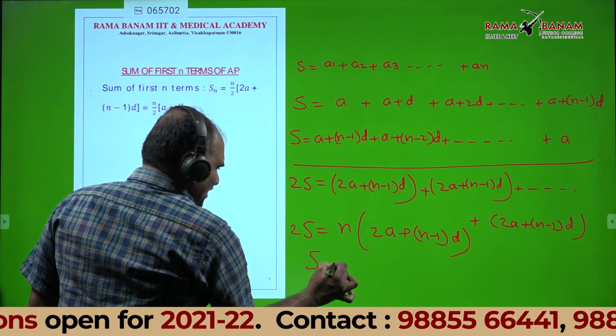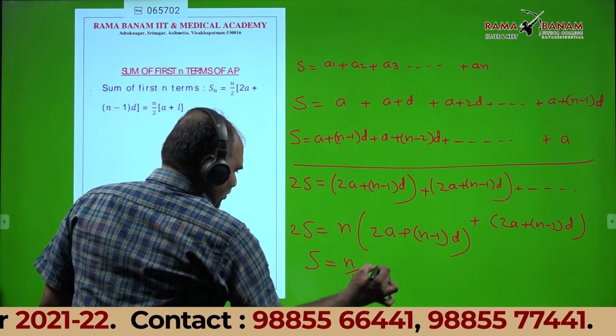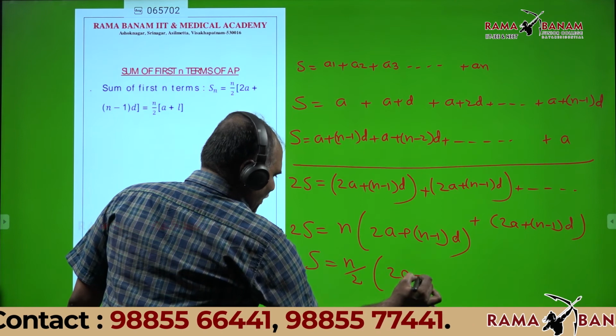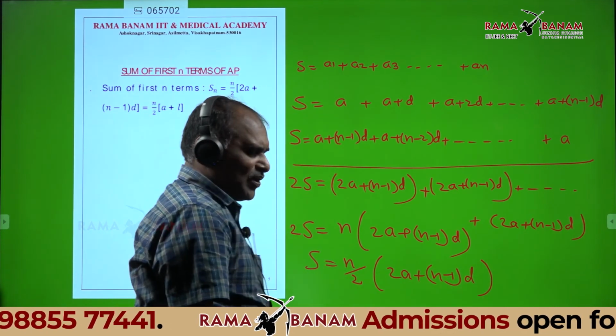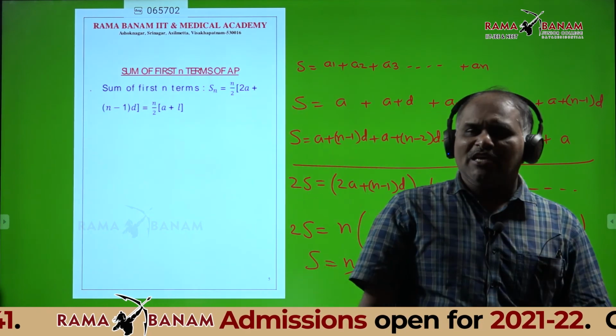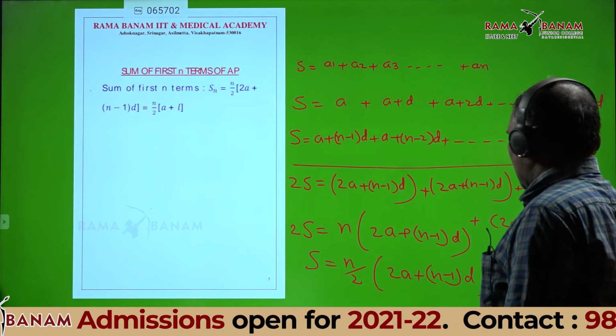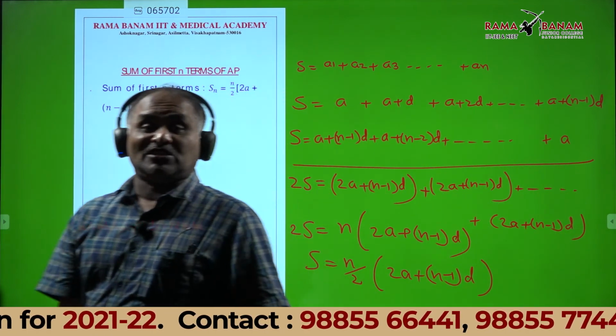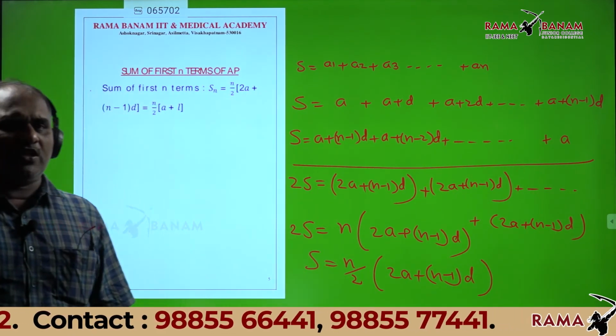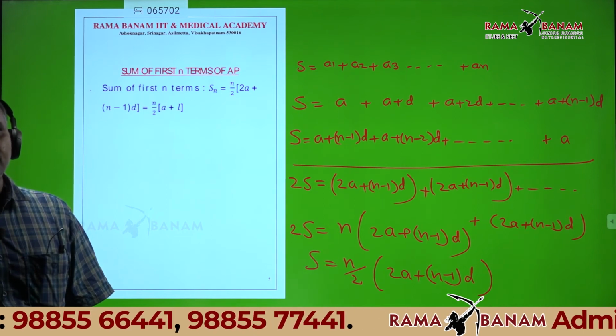What do you get? S is equal to n by 2 into 2a plus n minus 1 into d. Sum of first n terms of a series is equal to n by 2 into 2a plus n minus 1 into d. Do you understand? Yes, sir.